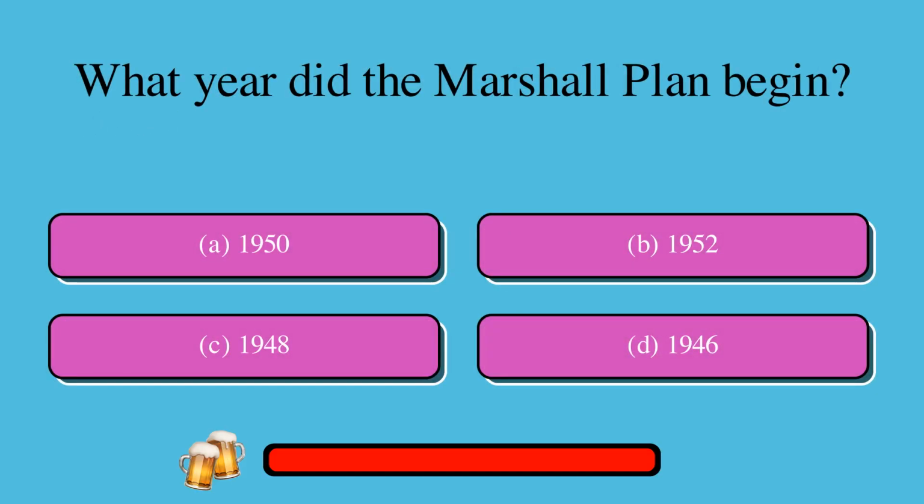What year did the Marshall Plan begin? Is it A, 1950, or B, 1952, or C, 1948, or D, 1946? The correct answer is C, 1948.